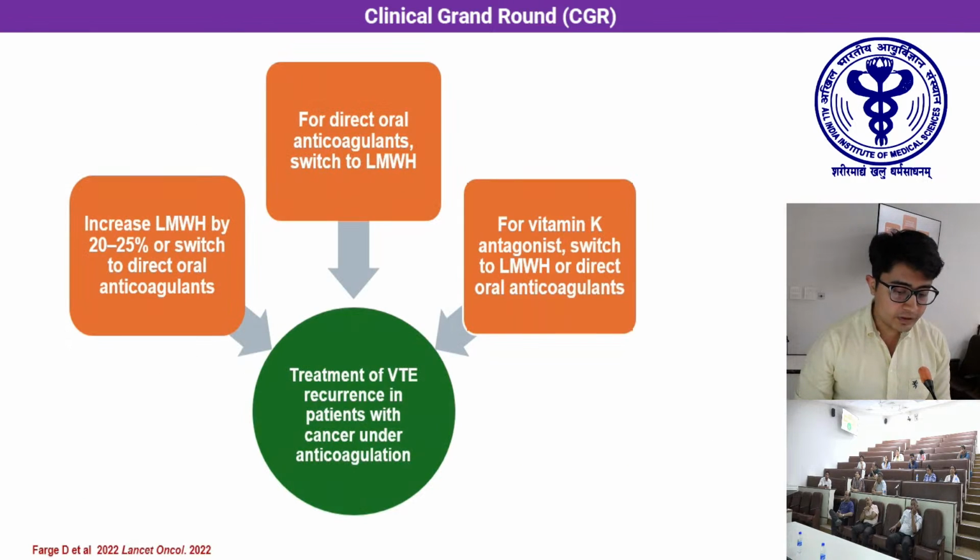Regarding the management of recurrent VTE in these patients, there is a lack of robust data as to what needs to be done. However, the usual strategy adopted includes a change in the agent. For example, if the patient is on LMWH, we may prefer to change to a DOAC, or we may consider increasing the dose by around 20 to 25%.